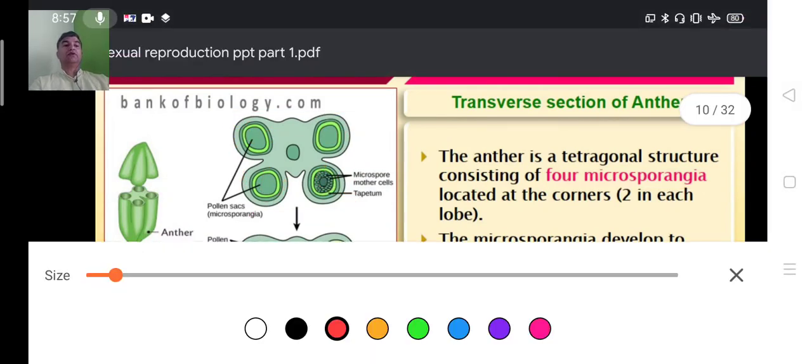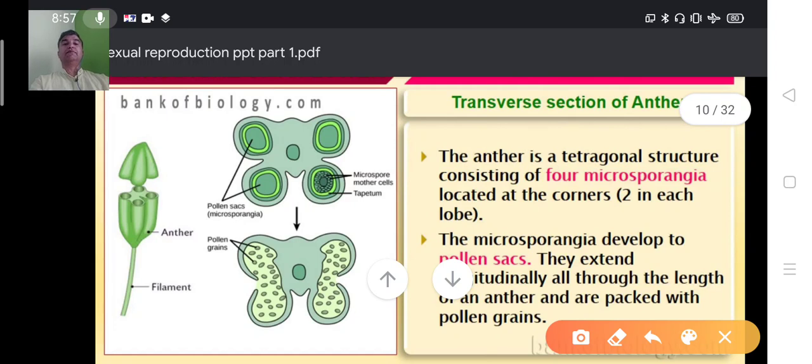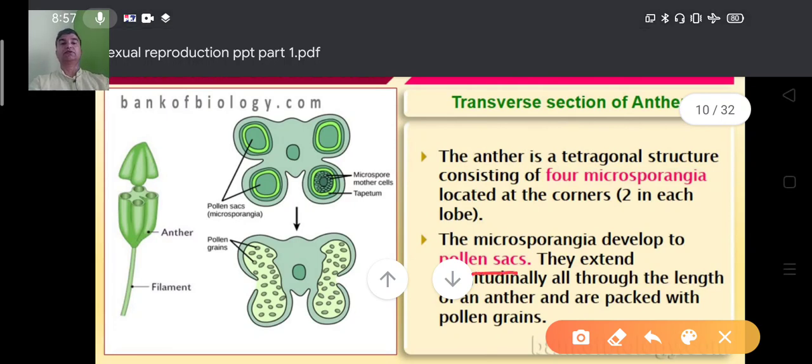Now, the microsporangia develop into pollen sacs. So this is a microsporangium. Inside, microsporogenesis takes place and a large number of pollen grains are produced. That's why these microsporangia develop into pollen sacs. They extend longitudinally all through the length of the anther and are packed with pollen grains. Means extend longitudinally, ಅಂದರೆ ಇಲ್ಲಿಂದ ಹಿಡಿದು ಇಲ್ಲಿ ಮಟ್ಟ ಹೀಗೆ extend ಆಗುತ್ತೆ from tip to the bottom. So this is a transverse section.